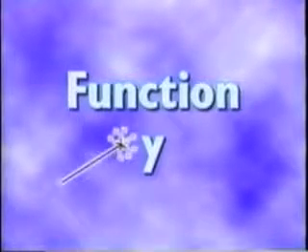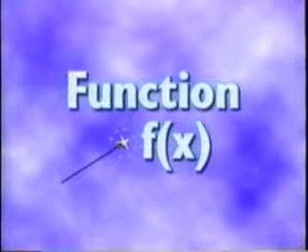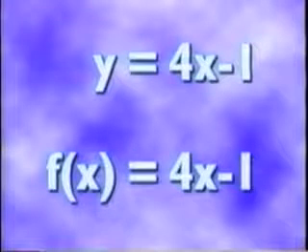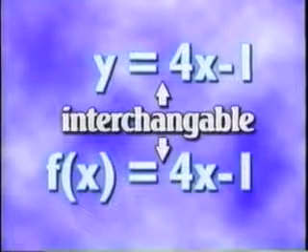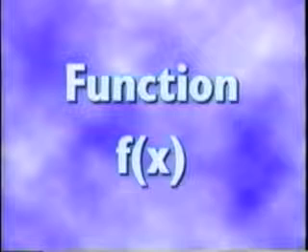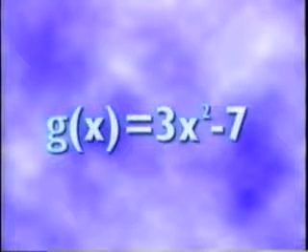Sometimes, to emphasize the fact that you're dealing with a function, the letter y is replaced by f of x, shorthand for a function of x. So the equations y equals 4x minus 1 and f of x equals 4x minus 1 are really interchangeable in most cases. Also, any other letter can be used in place of f. For example, you could see the equation y equals 3x squared minus 7 expressed as g of x equals 3x squared minus 7. There are different kinds of functions, grouped into various categories.